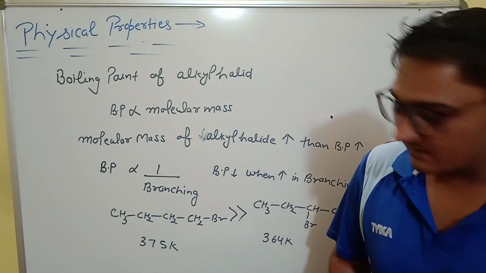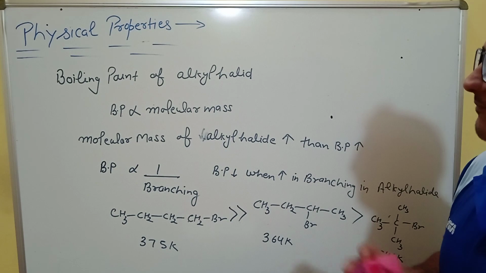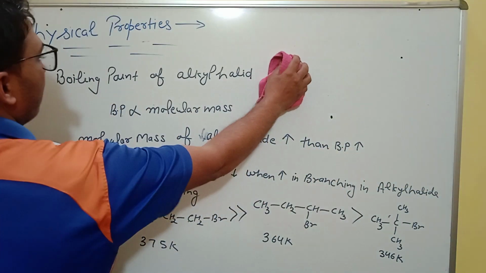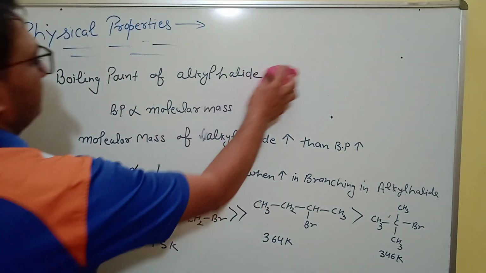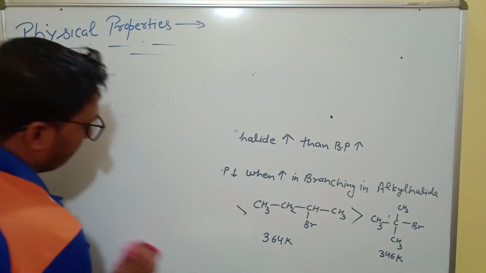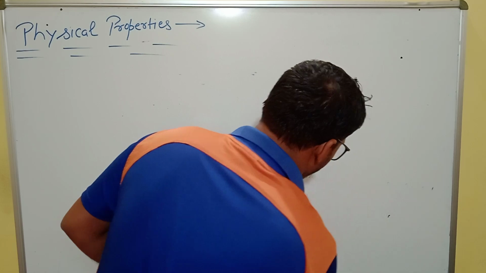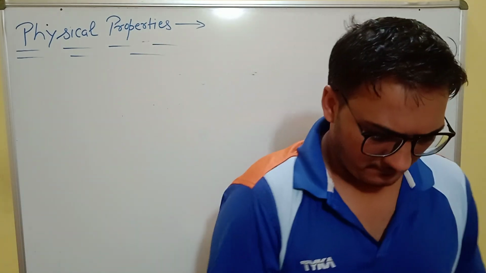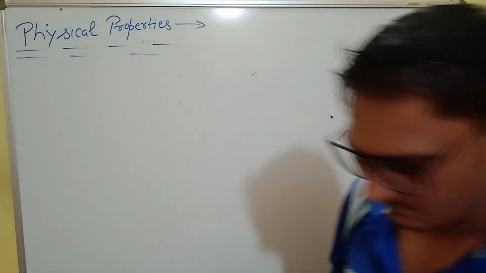Another physical property we study is melting point.